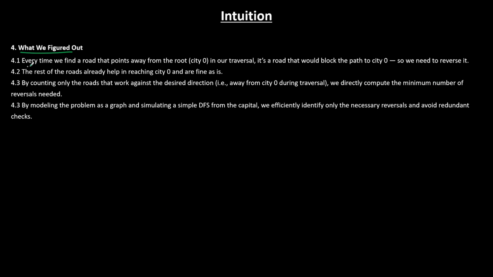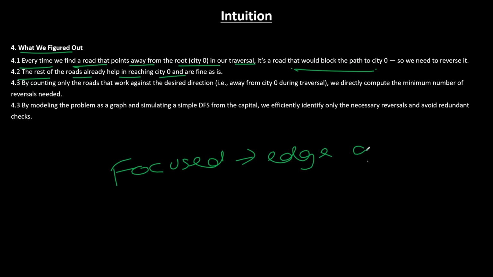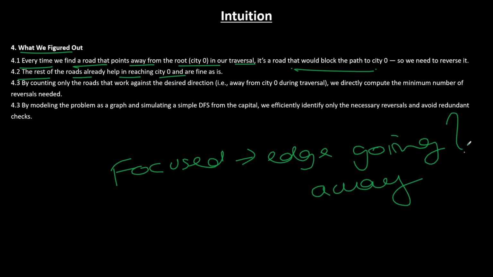Now, what did we figure out? Every time we find a road that points away from the root, it has to be reversed. Otherwise we block the path. The rest of the roads already help in reaching city 0. So we focused only on edges going away. This is the one which we mostly focused on.